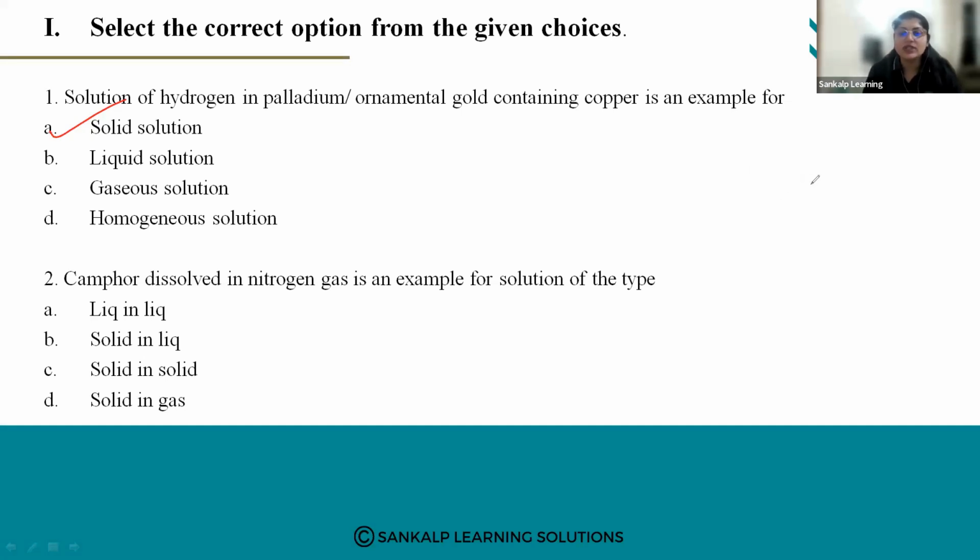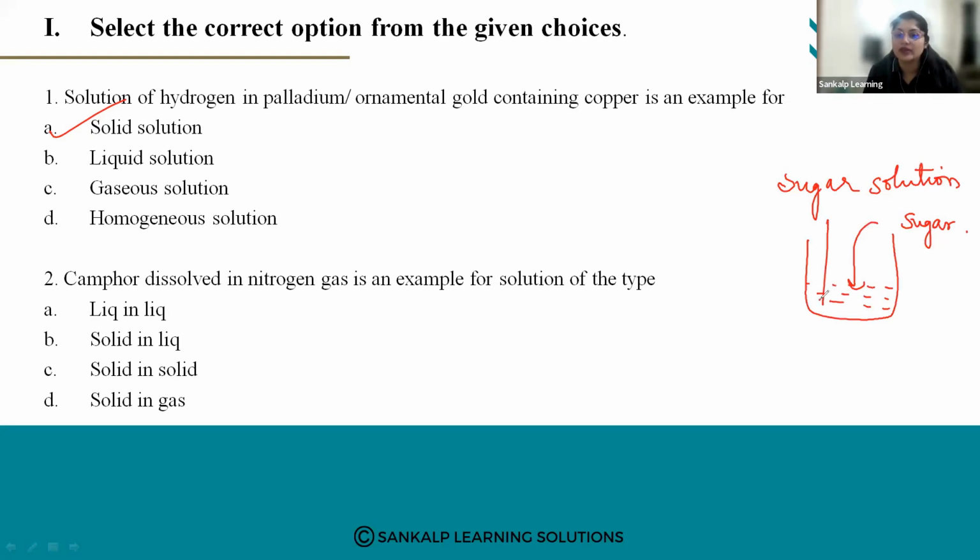Suppose I take a sugar solution. Take a beaker, take water, and in this water add some sugar and stir it well.